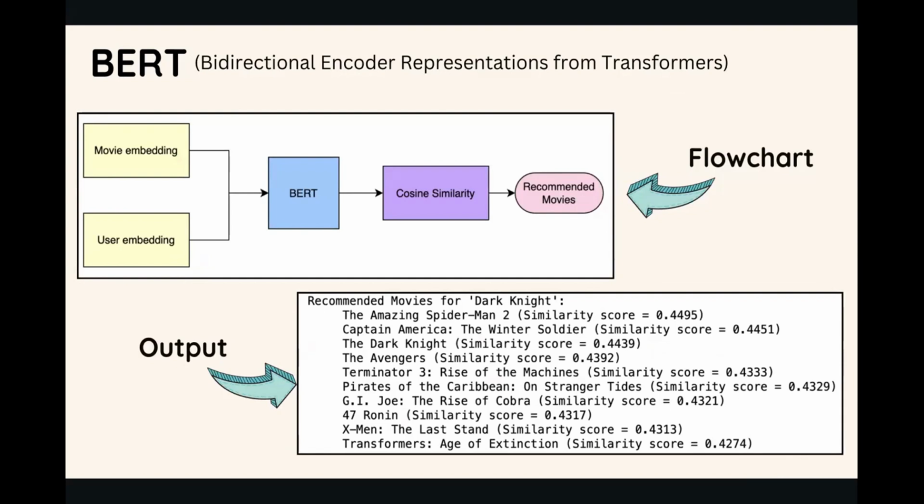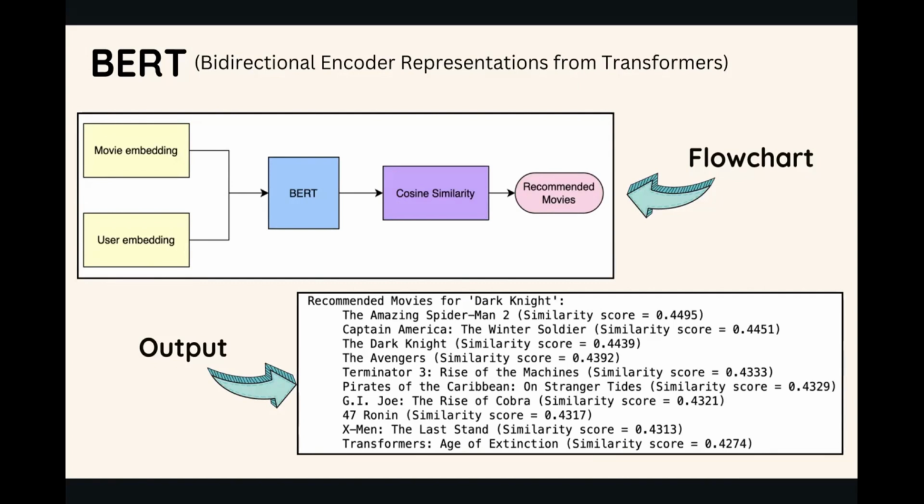The movie recommendation system process begins with the user embedding transformed into a numerical representation. Simultaneously, each movie undergoes a movie embedding, converting its features into a corresponding feature vector. A BERT model is then applied to encode the textual information associated with the movie, enriching its feature representation.